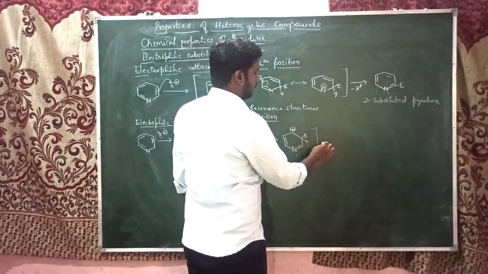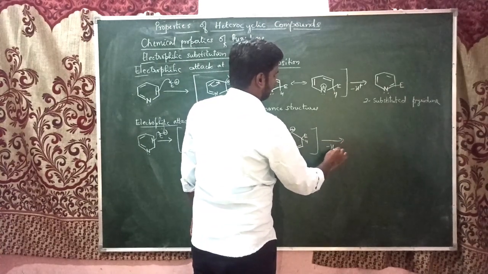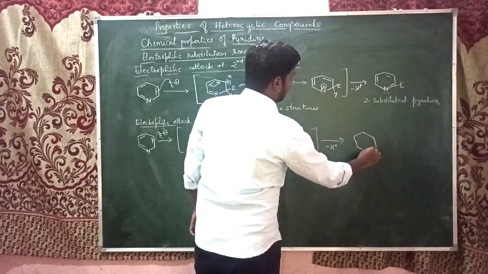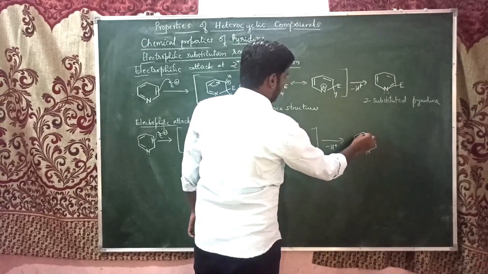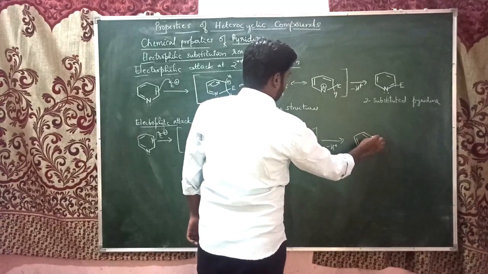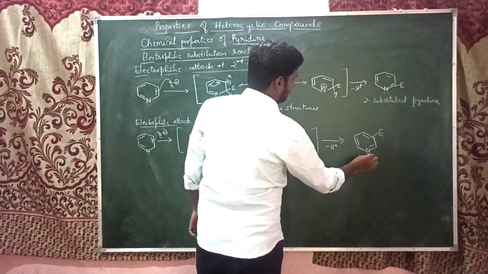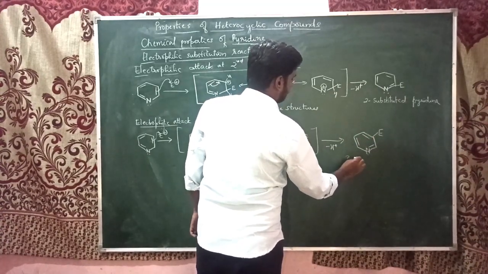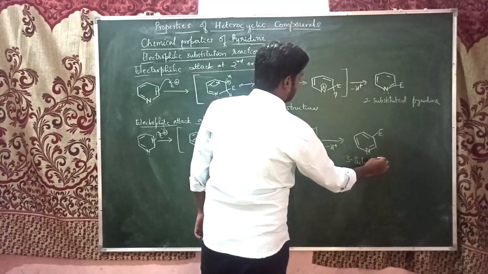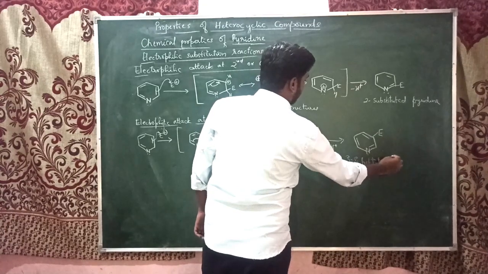So here we see the proton elimination. When the proton is eliminated, it is going to form a 3 substituted pyridine, with an electrophile substituted at the third position.